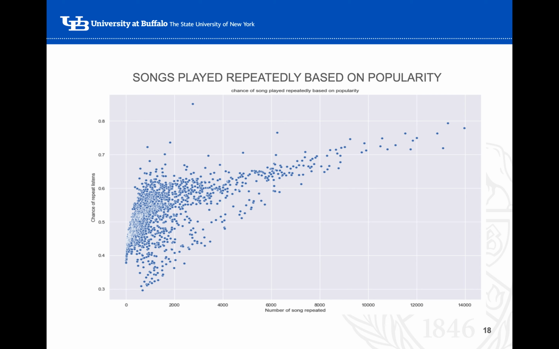This information was found by grouping with respect to the song's ID and trying to find the frequency, the count or the mean. Using that information, we were also trying to predict the chance that a particular song, if it's popular, is going to be listened to more than once.